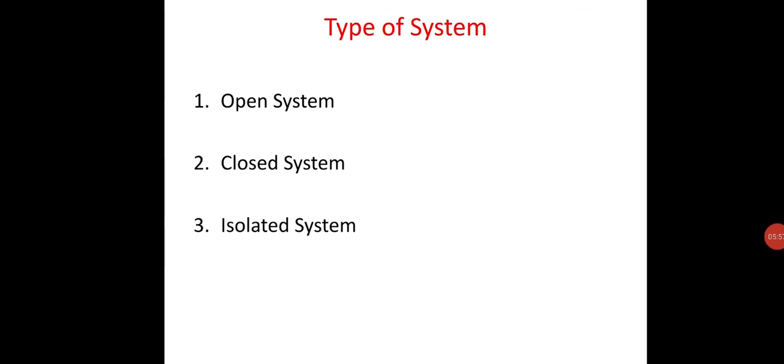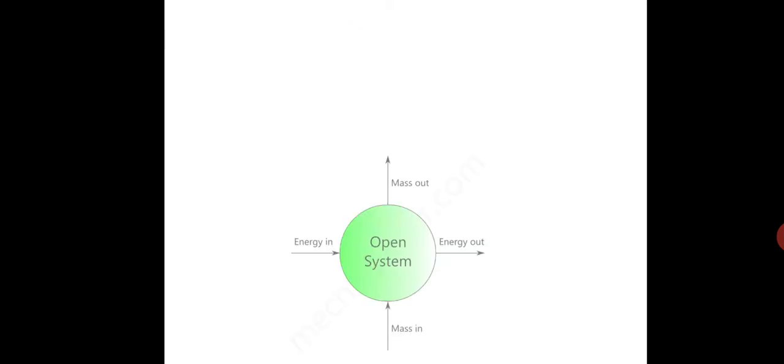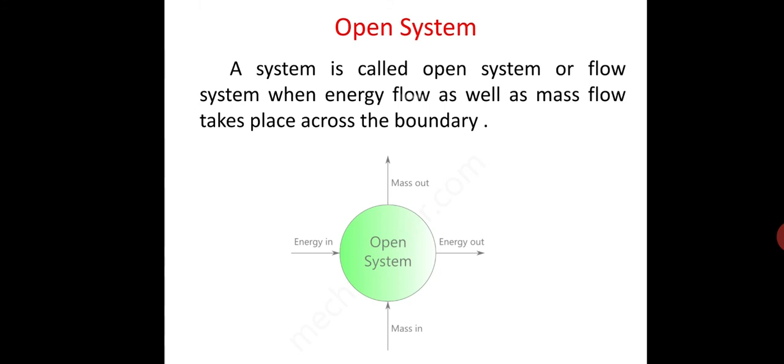Now see the types of system. There are three types of systems: open system, closed system, and isolated system. Now we discuss the types of system one by one. First type, open system. A system is called an open system or flow system when energy flow as well as mass flow take place across the boundary. Here is the diagram of an open system. In the open system we can see the energy and mass flow across the boundaries.